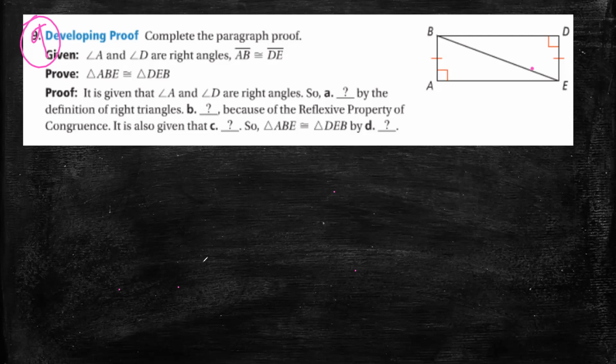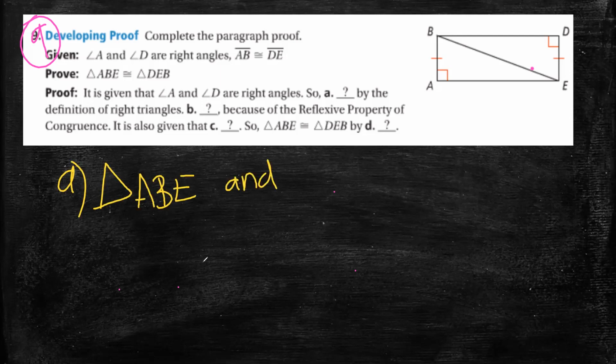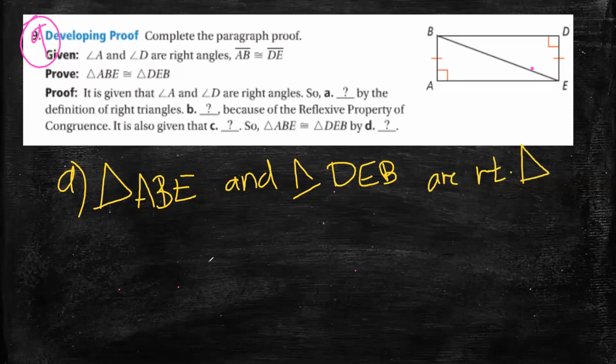Given that angle A and angle D are right angles. So the triangles ABE and DEB are right triangles.